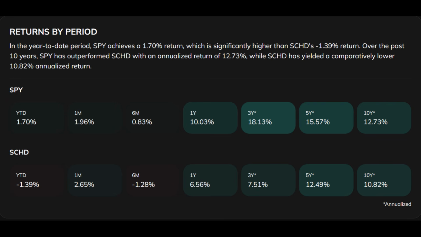Looking at the 10-year mark, for example, 12.73% versus 10.82% annualized, this is just a 1.91% difference. And it may not seem like much right now, but when you invest for decades and assuming this difference remains constant, it's over a 50% difference in performance. In my opinion, SCHD needs to enhance its criteria in order to outperform.